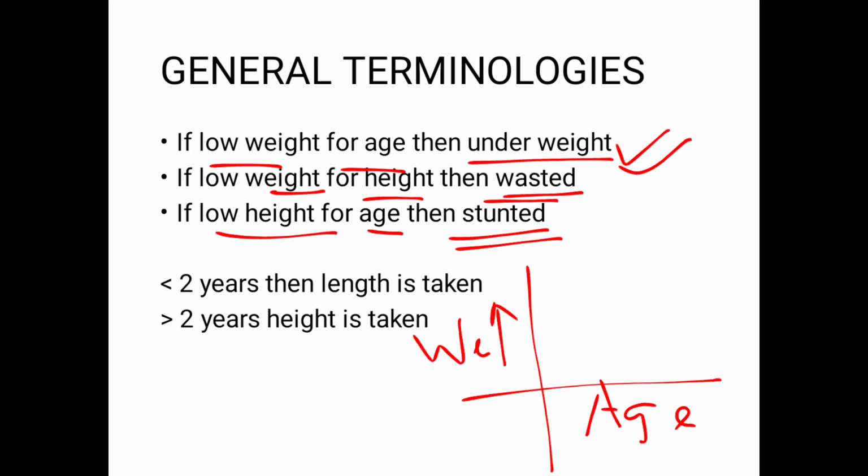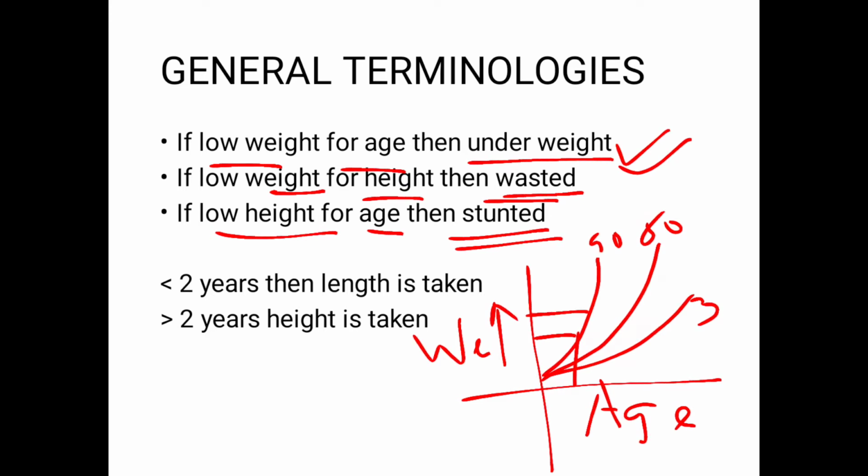And there will be certain lines already given. For instance, this is for the 50th centile, 90th centile and the 3rd centile. Now we'll be plotting the weight of the child according to the age, and then let's see on which centile the child is actually falling. For instance, if the child is falling on the 50th centile, that's considered normal. In this way, you're going to determine whether the child has low weight for age, low height for age. These are the standard WHO charts that are given. Less than 2 years, then the length is taken. More than 2 years, the height is taken.